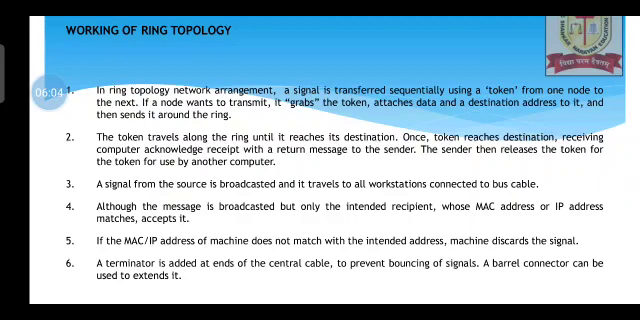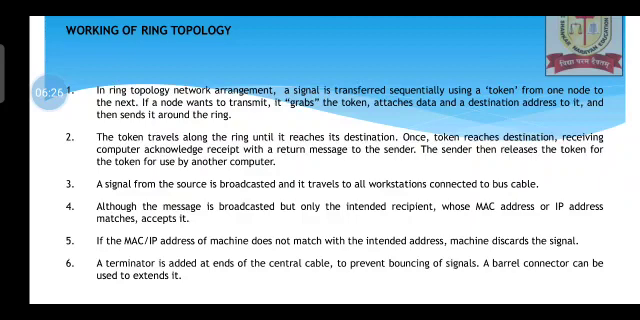A signal from the source is broadcasted and it travels to all workstations connected to bus cables. Although the message is broadcasted, only the intended recipient whose MAC address or IP address matches accepts it. I think the third, fourth, fifth, sixth slides are related to bus cables.